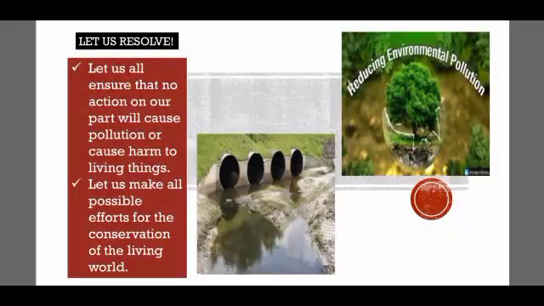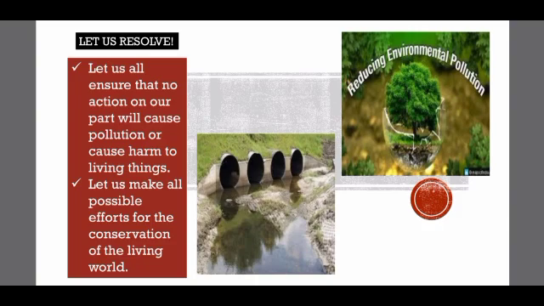Sincerely, we have decided that we are not going to waste the material and we are going to use it in a proper manner. And whenever possible, we are going to recycle it. As a citizen of the country, let us take a resolution. Not only as citizens, but because we are living on earth.